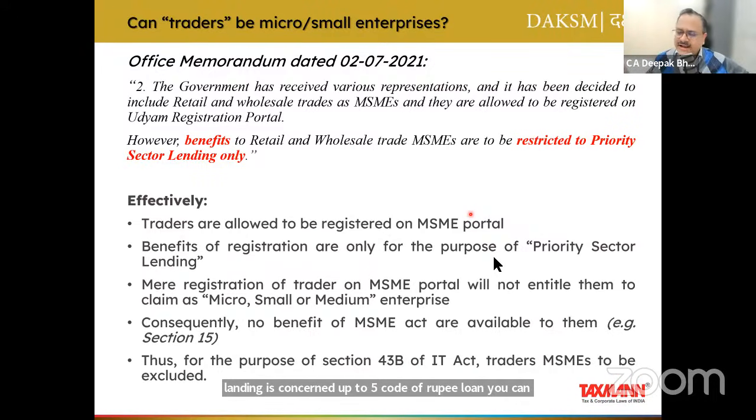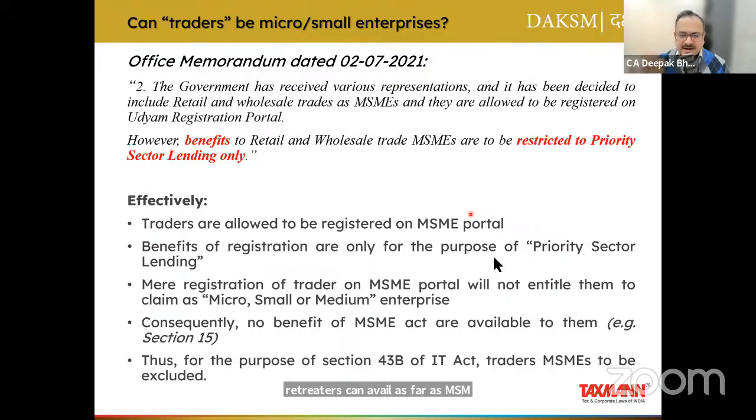But traders were not getting that benefit. So in order to facilitate that priority lending to traders also, this limited purpose registration was opened up, and only for priority sector lending. That's it. This is the only thing traders can avail as far as MSME is concerned.